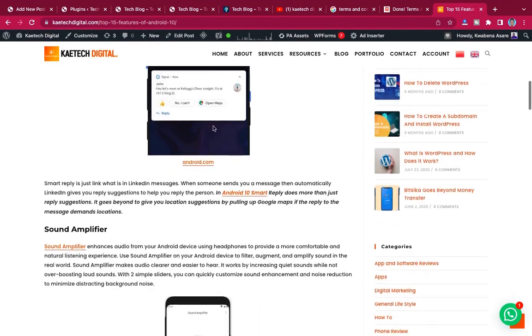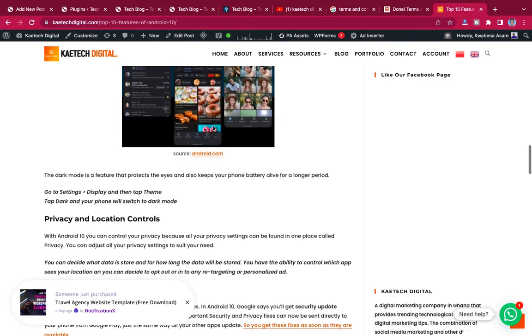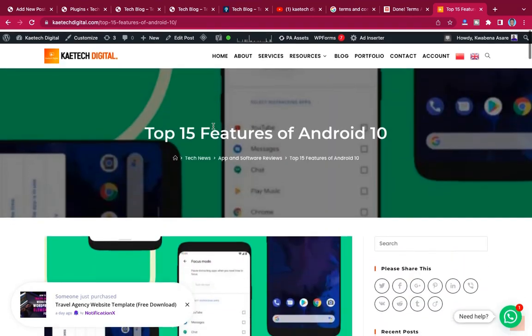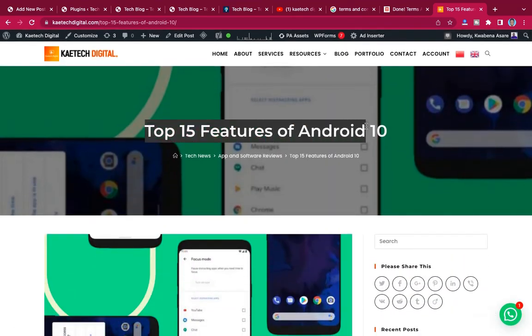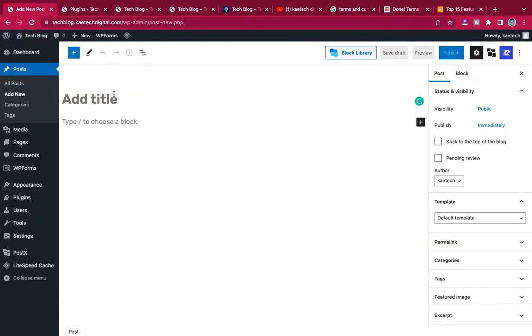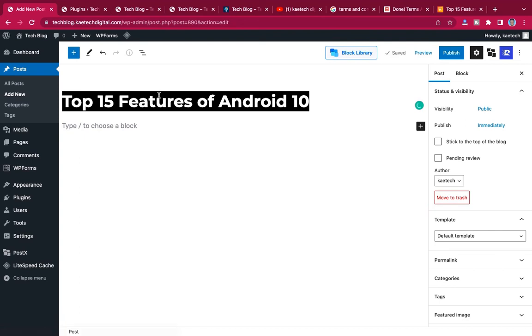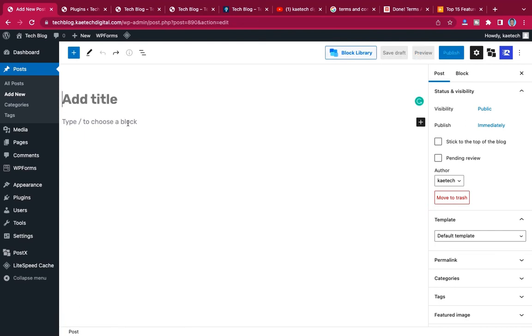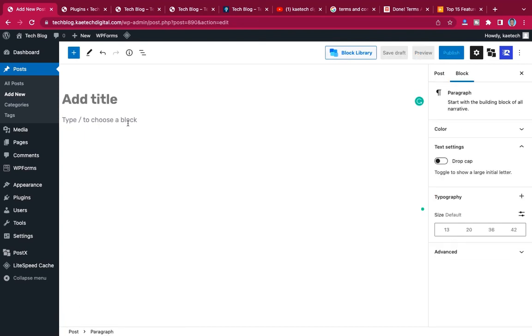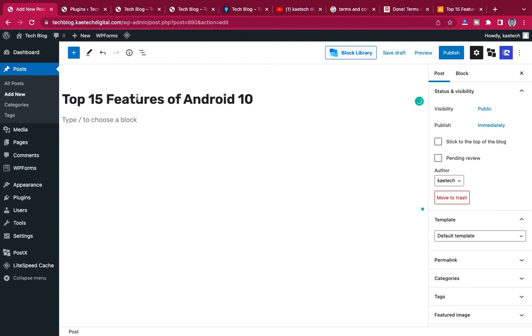First, I'm just going to copy the title over here, and then go to Add, and then paste this one over there. Let me select all, copy and paste it here. Yeah, very good. So top 15 features of Android 10. Basically this is the title of my post.